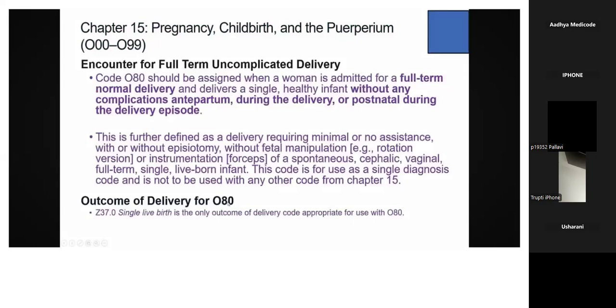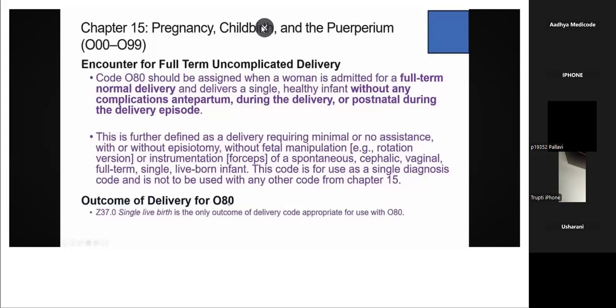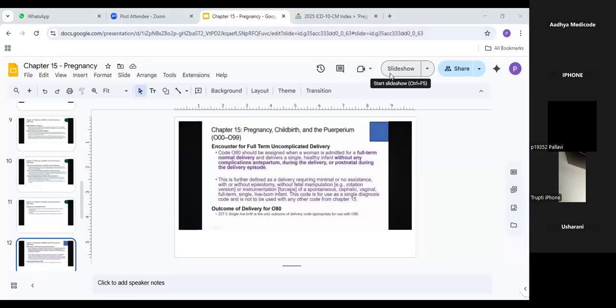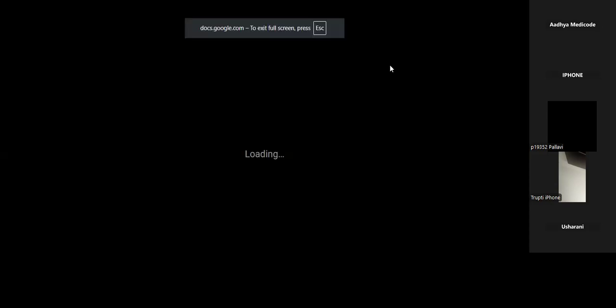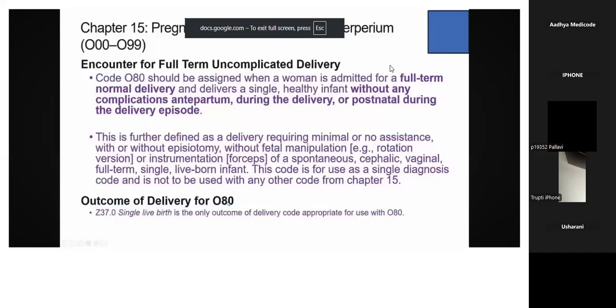Next, encounter for full term uncomplicated delivery. Please note it down. Encounter for full term uncomplicated delivery. So you can check it out here. Encounter for the full term uncomplicated delivery. The code O80. Please note it down.